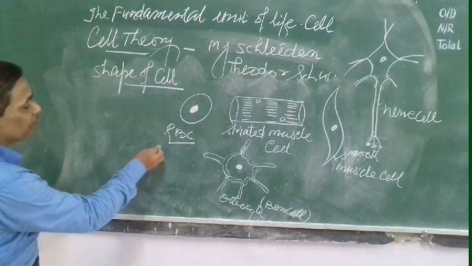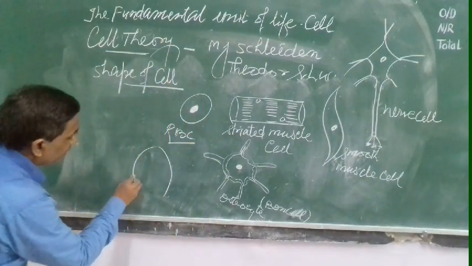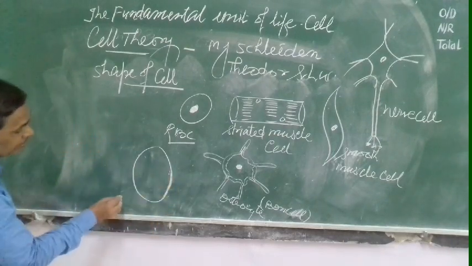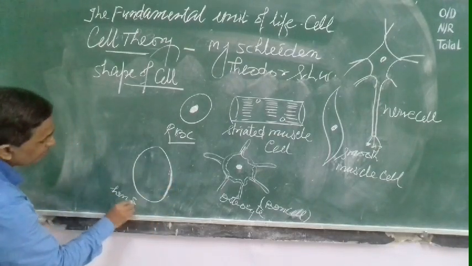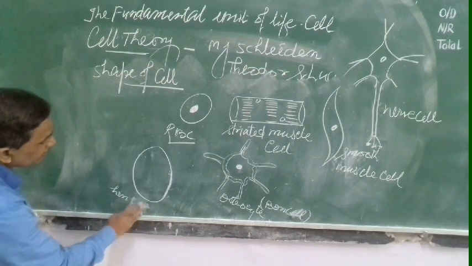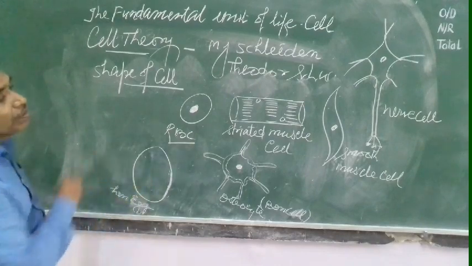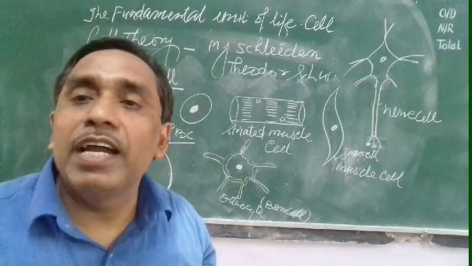Ostrich egg or hen egg is also a cell, and this is the hen egg. This hen egg is also a cell, but it is a haploid cell. So all these are different types of cell.